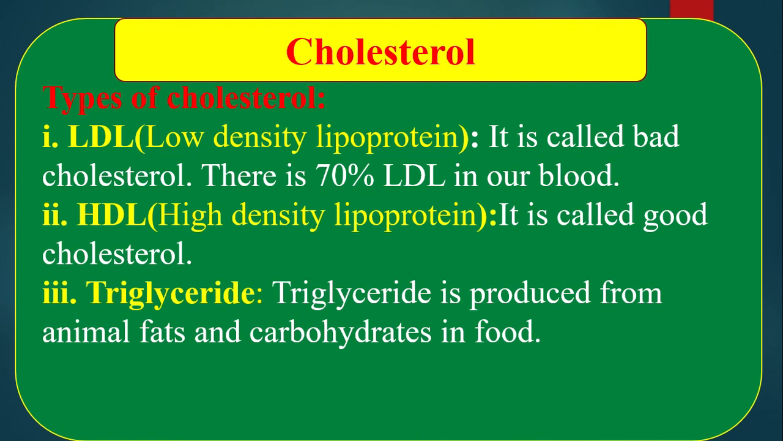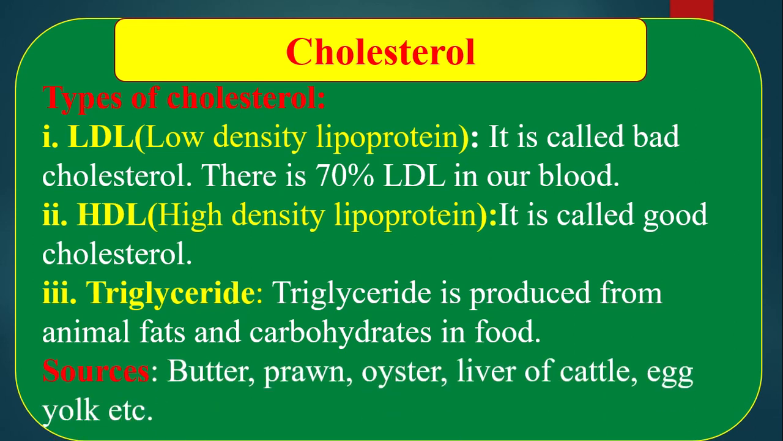Triglyceride. Triglyceride is produced from animal fats and carbohydrates in food. Sources: butter, prawn, oyster, liver of cattle, egg yolk, etc. These are the different types of sources of cholesterol.